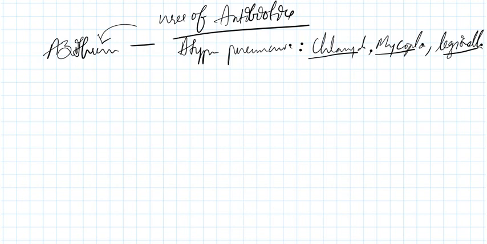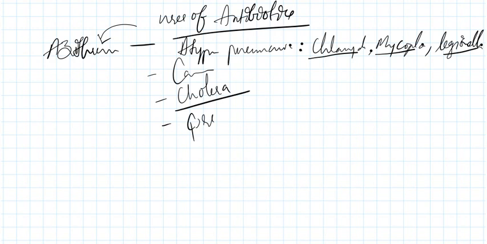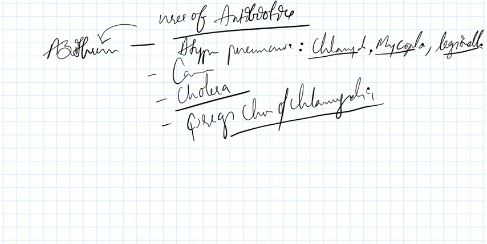Now azithromycin is also used in Campylobacter, and it's also used in cholera, a very important MCQ, cholera. And it is also used if a pregnant woman has cholera or chlamydia. Azithromycin is the drug of choice in pregnancy. Right.